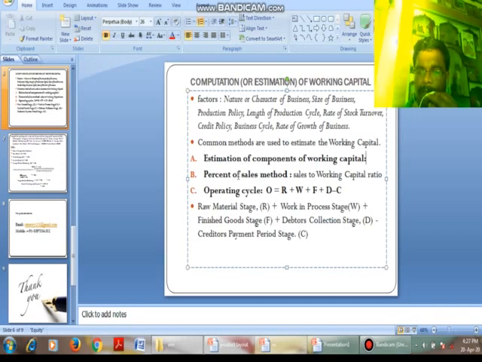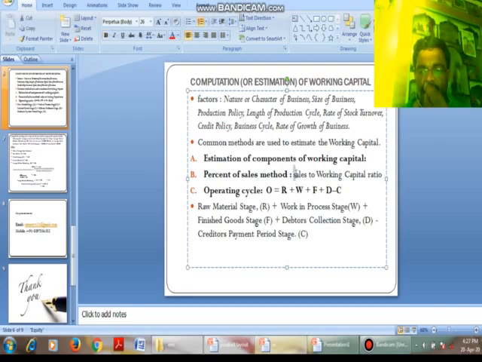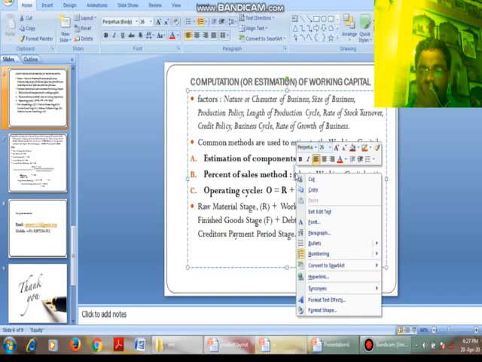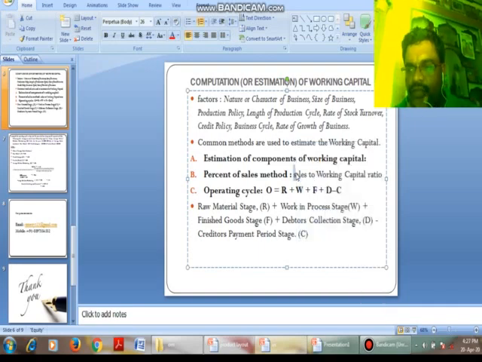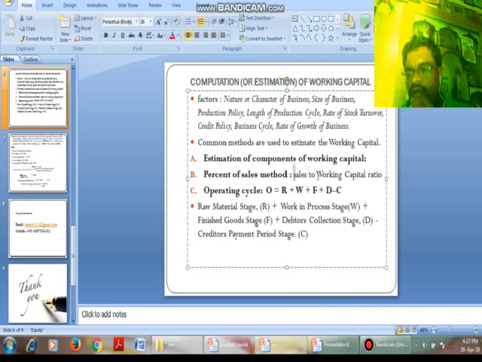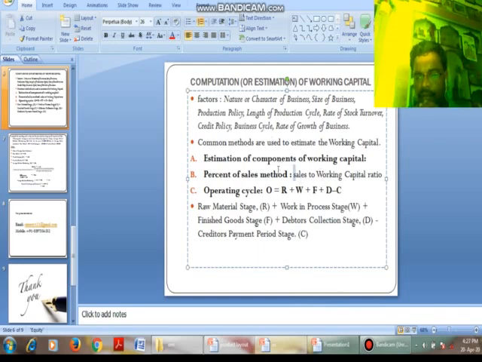And the next one is the percentage of sales method. The percentage of sales method is nothing but the ratio of sales to working capital. That is, what is the sales of this particular year and what is the working capital required. If you go for the ratio of sales to working capital, then we can estimate the amount of working capital required.